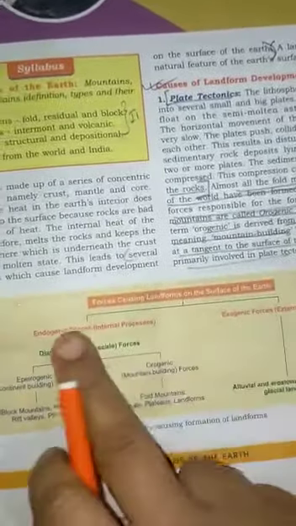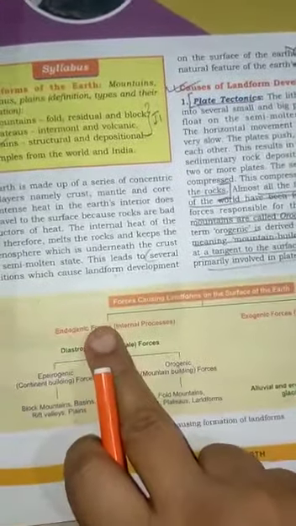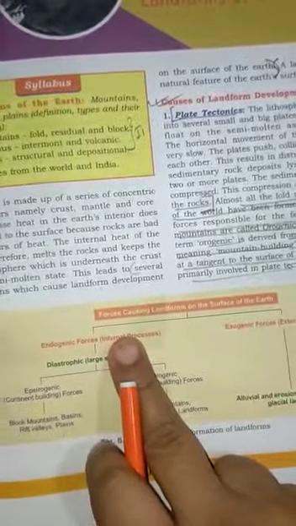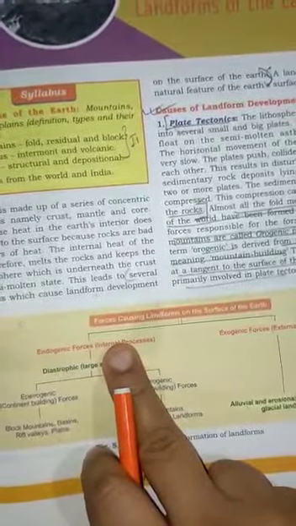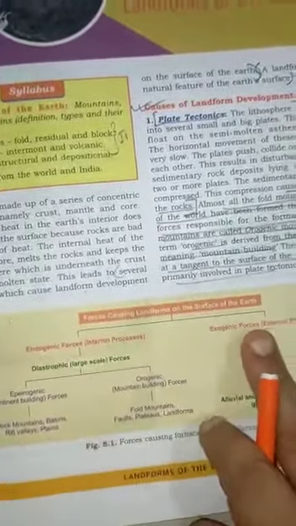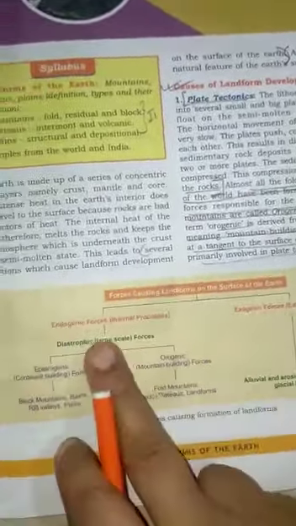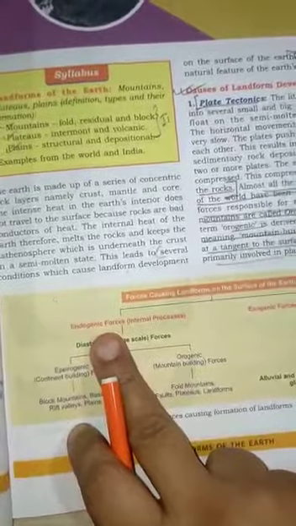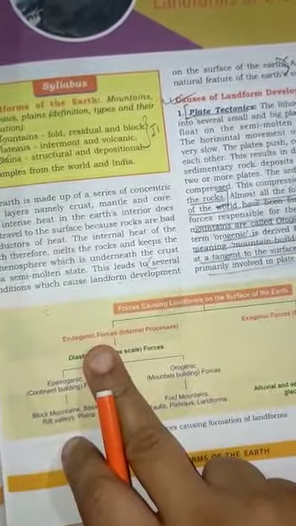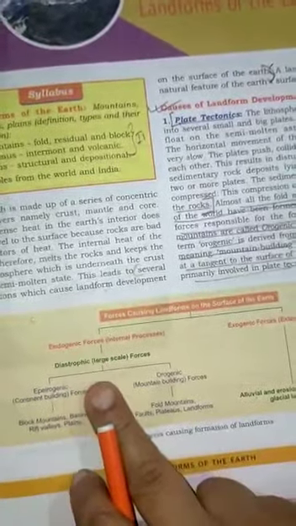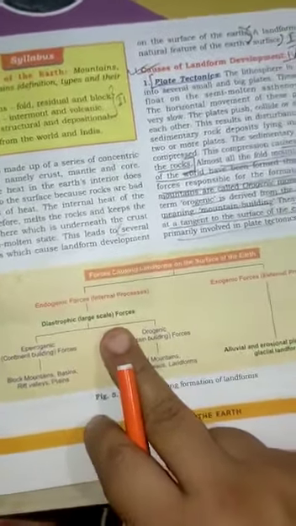As I explained, there are two forces: one is endogenic forces, one is exogenic forces. Endogenic forces are those forces which act internally inside the earth's crust, and exogenic forces are the external processes which happen on the earth's crust. Endogenic forces include the epiorogenic and orogenic movement, which together are known as diastrophic movement, which is a large scale force.